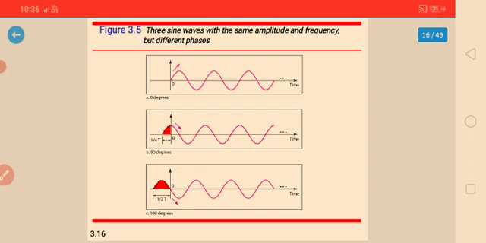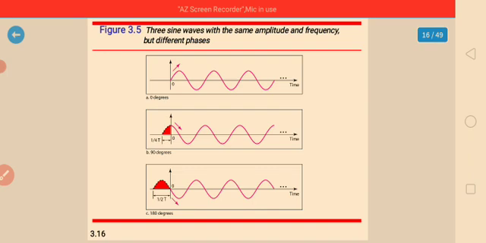It indicates the status of the first cycle. The arrow marks what we are seeing, that is the phase. The term describes the position of the waveform relative to time, so it depends on the time. If we think of the wave as something that can shift backward or forward along the time axis, the phase describes the amount of that shift. So it indicates the status of the first cycle.